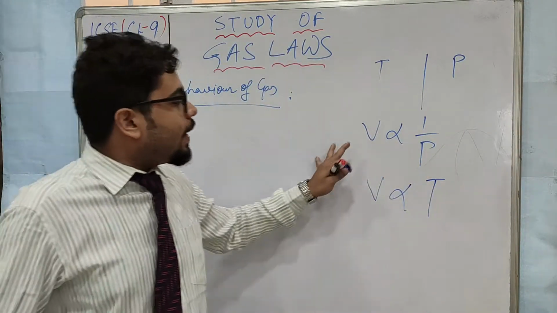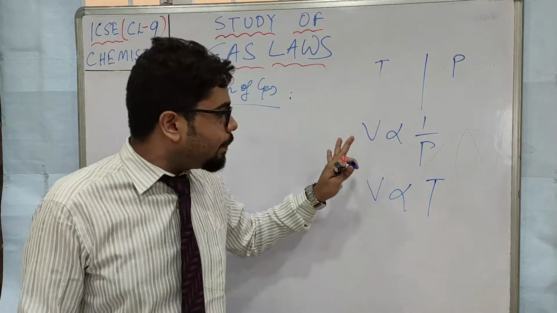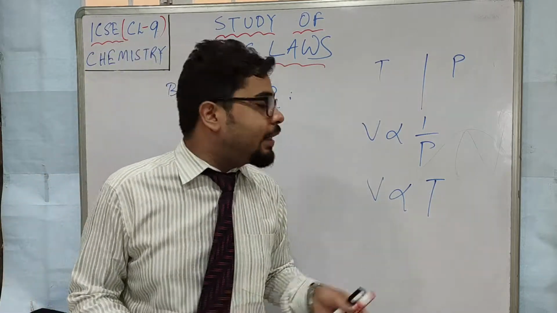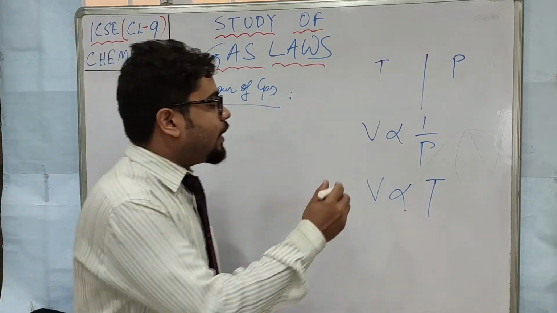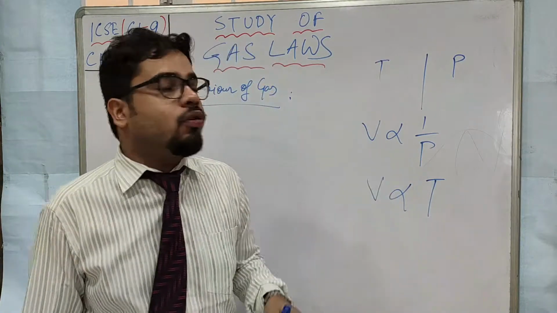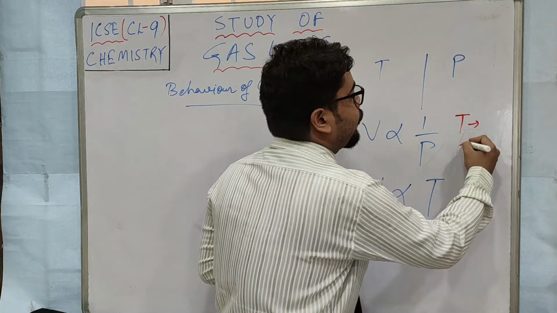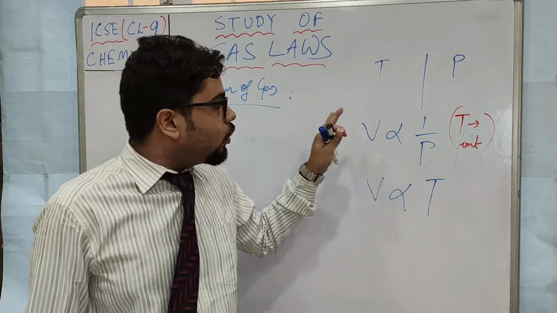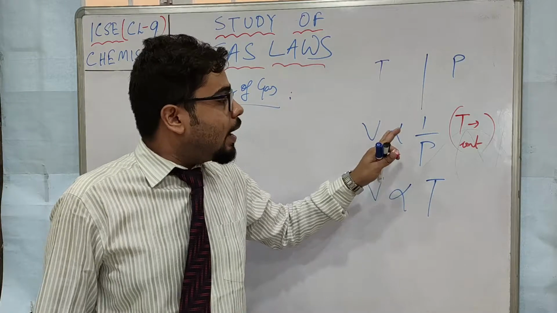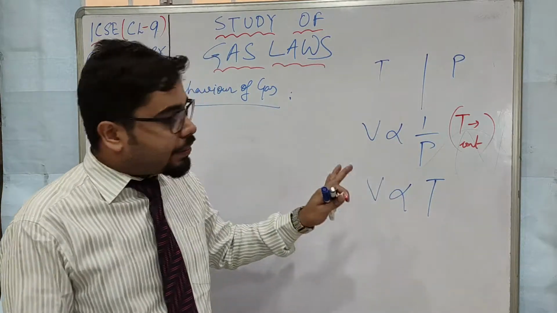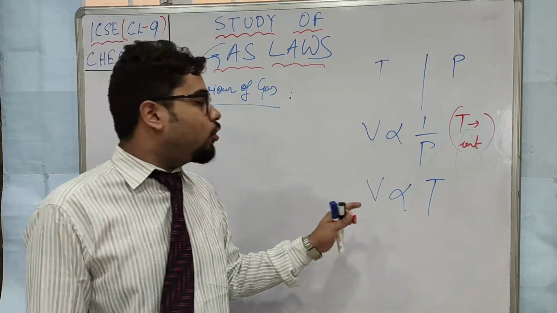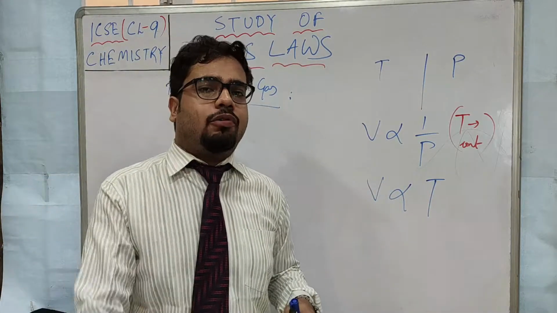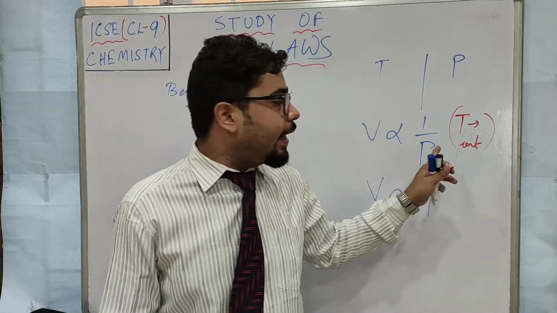So I have told you the basic outline of the story. It may look very simple, but you have to be very careful about two things here. When you are writing the relation between pressure and volume, you must mention T is constant. That means the volume of a gas is inversely proportional to pressure when T is constant. Similarly, when you are saying volume of a gas is directly proportional to temperature, two things you have to keep in mind, children. Two things, not only one thing like for pressure.